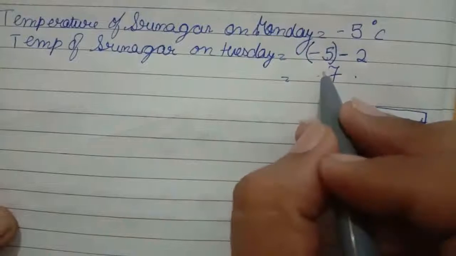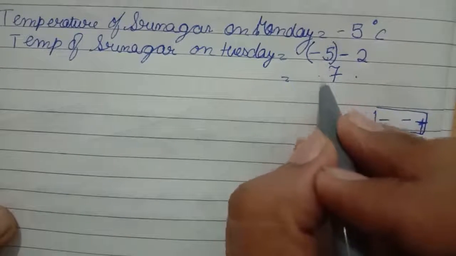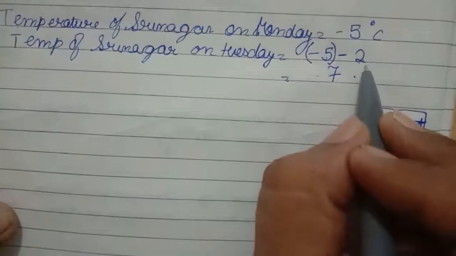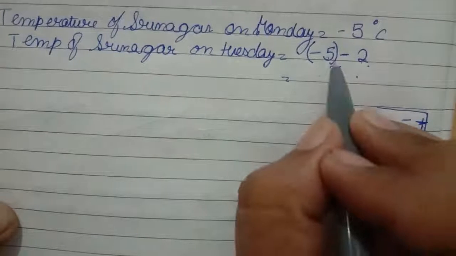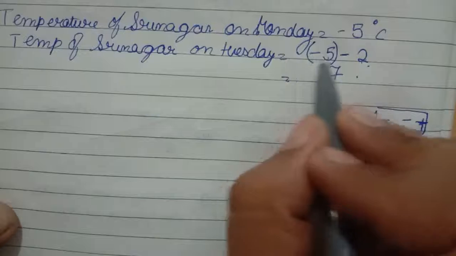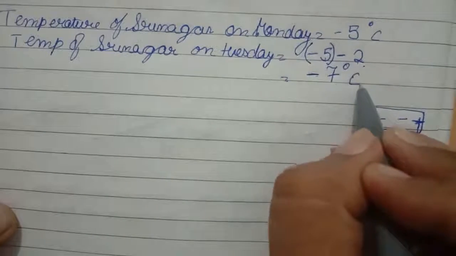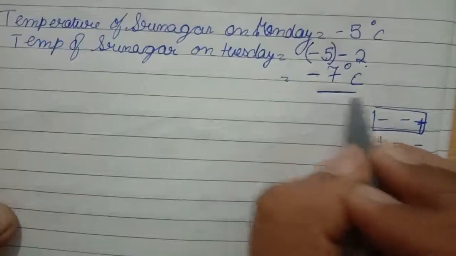Now what sign we'll put here? We'll see the sign of the greater number among these. Now what is the greater number between 5 and 2? 5. The sign ahead of it is minus, so we'll put -7 degree Celsius. That's the temperature on Tuesday.